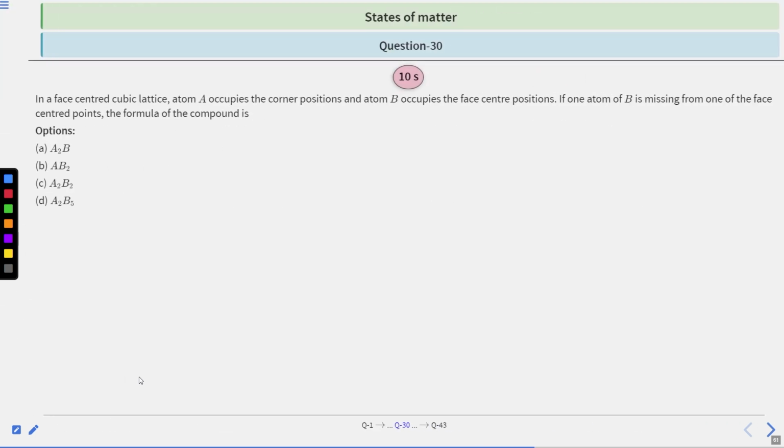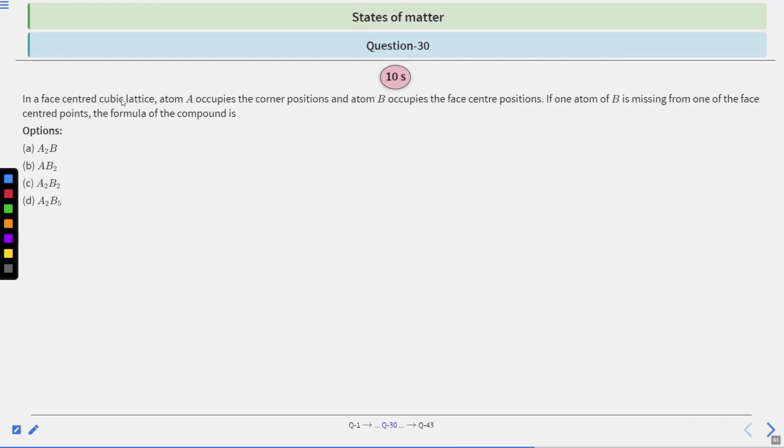Moving on to question number 30. In a face-centered cubic lattice, atom A occupies the corner positions and atom B occupies the face-centered positions. If one atom of B is missing from one of the face-centered points, the formula of the compound is. Options are A2B, AB2, A2B2, or A2B5. You have 10 seconds to solve this question. After that, we will see the answer.